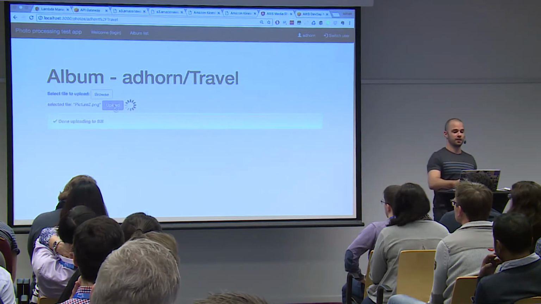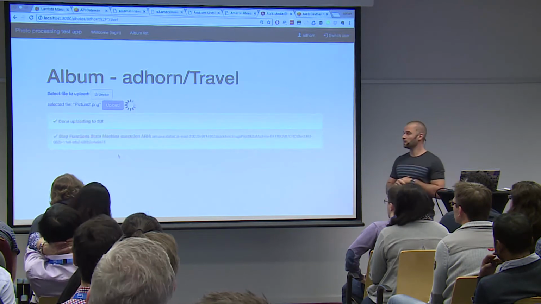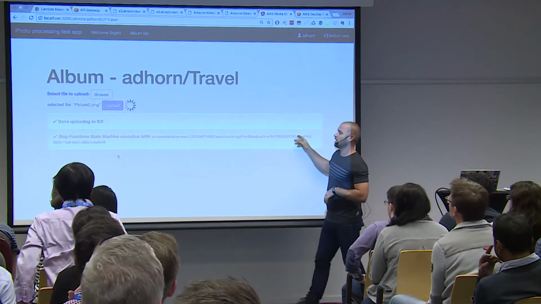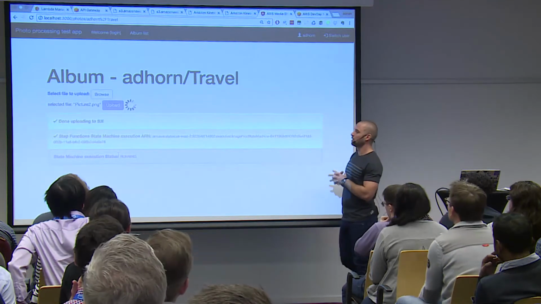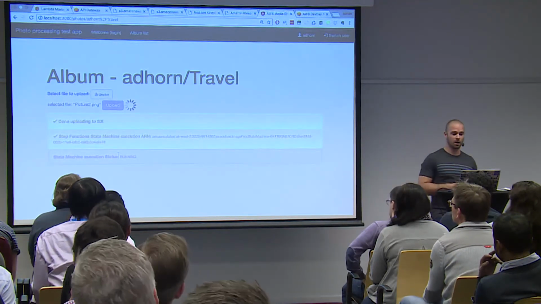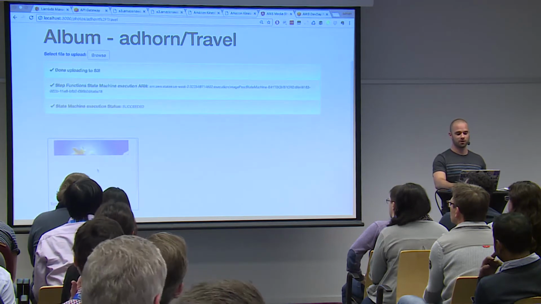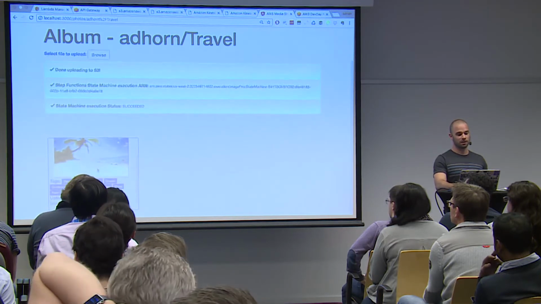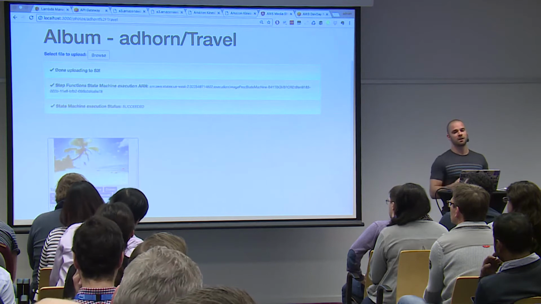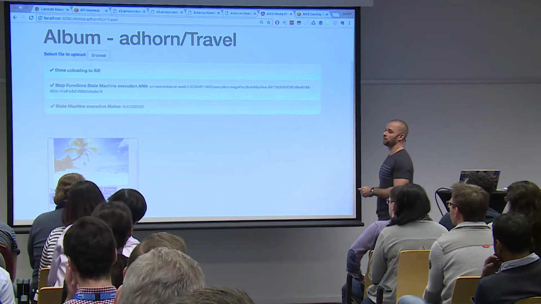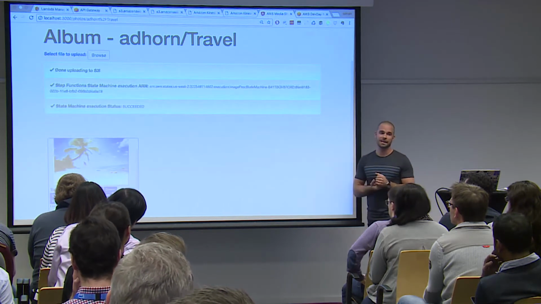So there we go. The uploading of the photo is done. The Lambda function is executed. It's already returning the Step Function execution ID. And that's pretty much it. Then I have my photos here, which I uploaded, the tags extracted, and its thumbnail. So it's a very powerful way of creating serverless architecture.